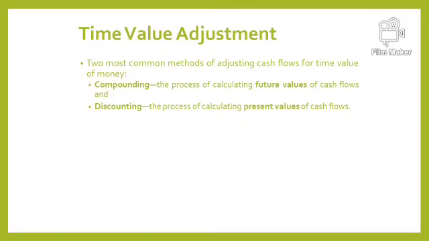But if some company promises to give you 1 lakh rupees after 10 years, this 1 lakh rupees is the future value already given. If we want to know the value of this 1 lakh rupees, which we are supposed to receive after 10 years, in today's terms, how much can we value this 1 lakh rupees today rather than after 10 years? This is known as discounting value, or we can say present value.